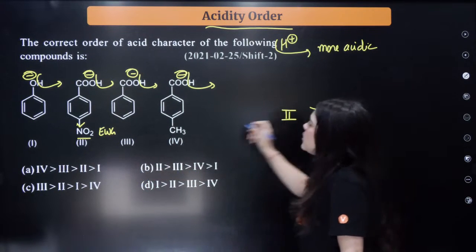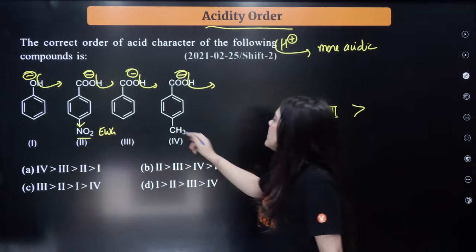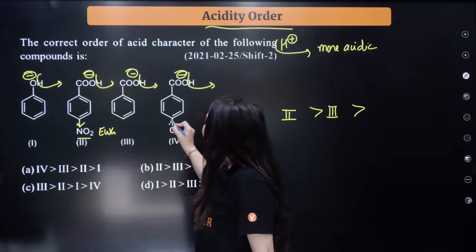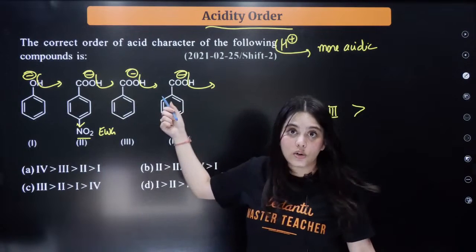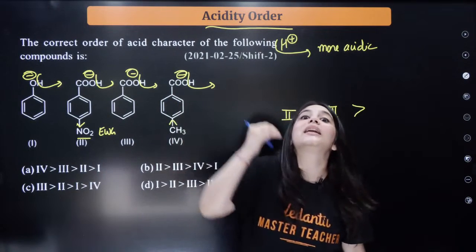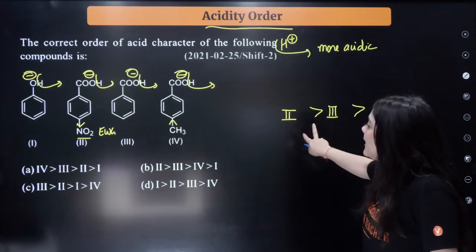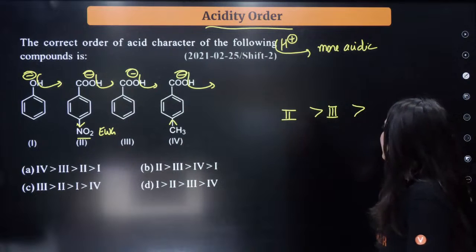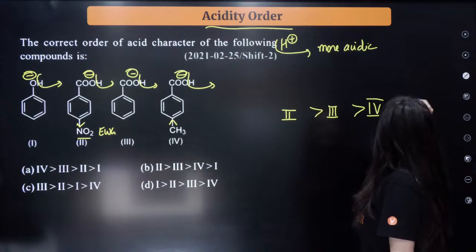Now next comes your third. CH3 over here is actually an electron donating group to the COOH group, so it is decreasing the acidity. So second, third, and then fourth, and then first.